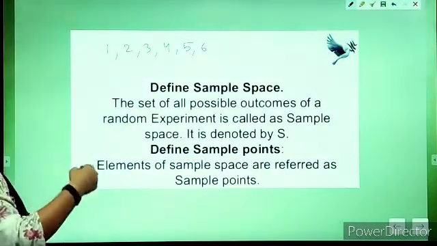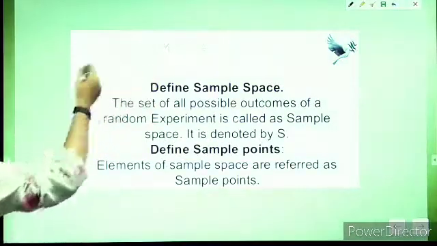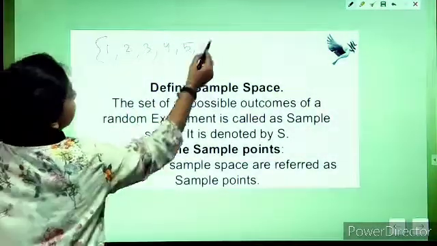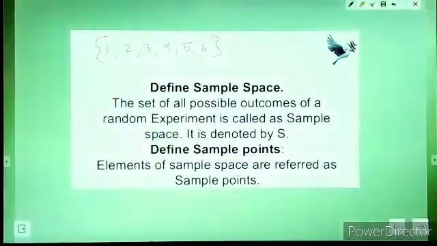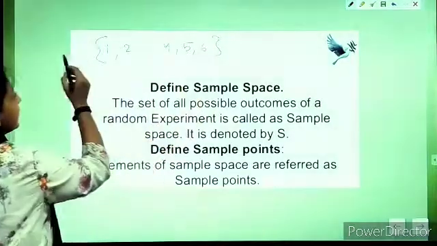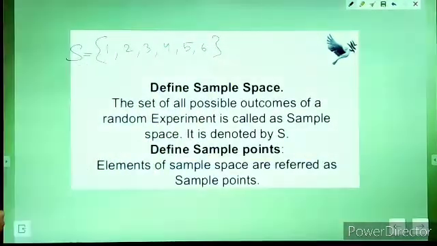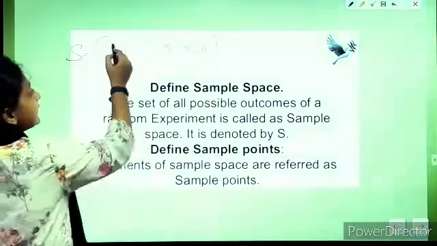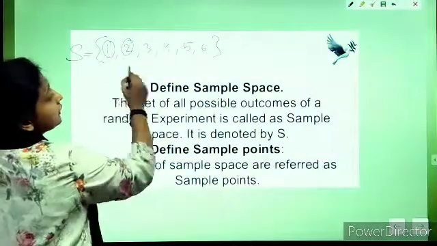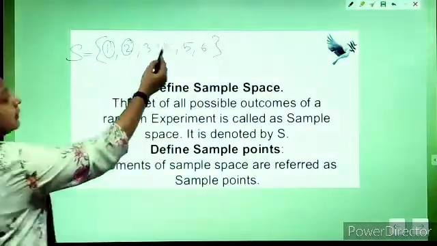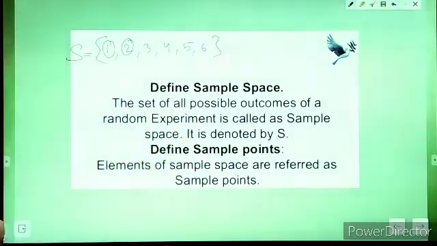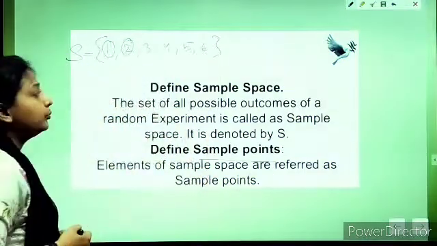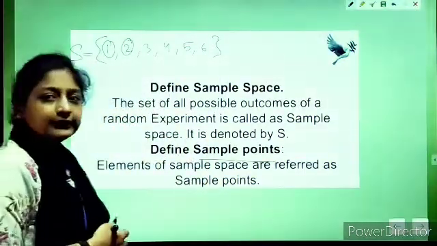The face on the top can show any of 1 to 6. So this collection of all the possible outcomes is known as a sample space, and it is denoted by S. S is equal to the collection 1, 2, 3, 4, 5 and 6. Each element of this collection, 1 is an element, 2 is also an element, so every member in this set will be called a sample point. I hope this is clear about the sample space and the sample point.